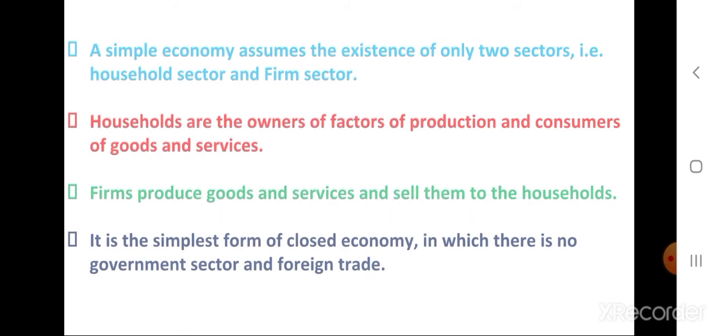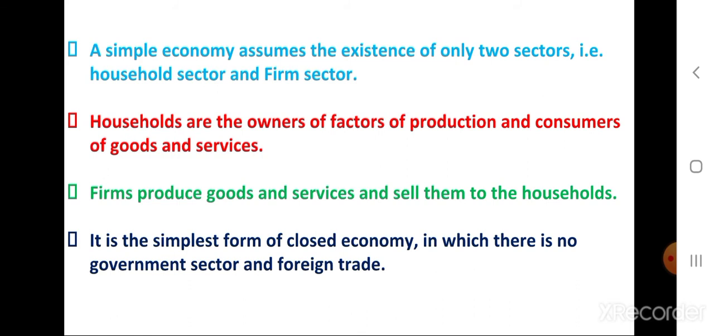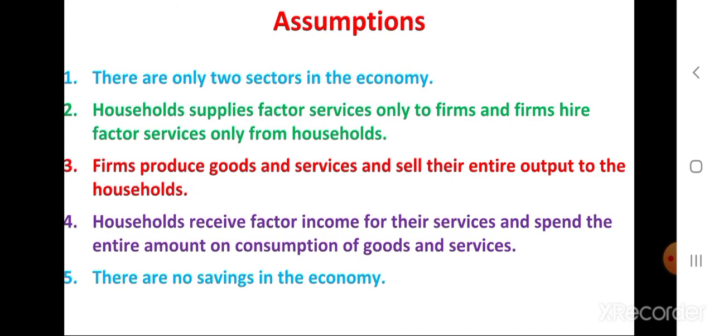Circular flow in a simple economy. A simple economy assumes the existence of only two sectors, that is household sector and the firm. Households are owners of factors of production and consumers of goods and services, whereas firms produce goods and services and sell them to the household. It is the simplest form of closed economy in which there is no government sector and foreign trade.